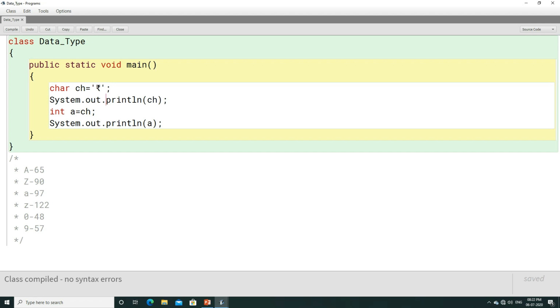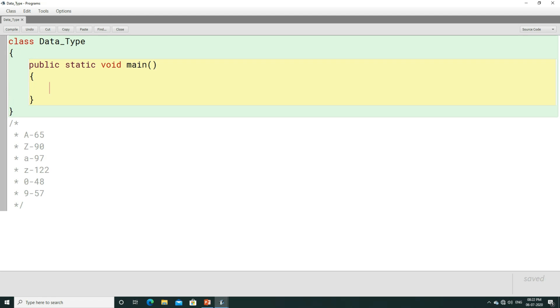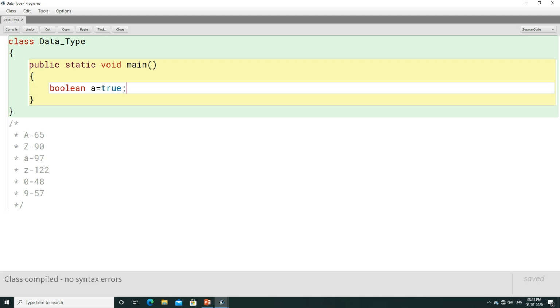Now coming to the next, that is Boolean. This is the last data type which can be used. Boolean can only store two values, that is true or false. Instead of true and false, you cannot store anything. If you write boolean a equals true, you can compile the program. You can write true or you can write false.